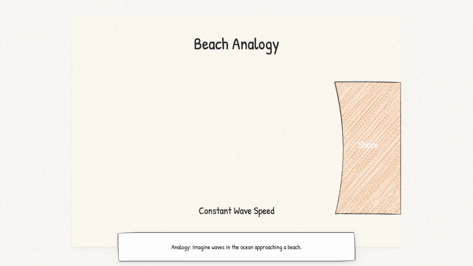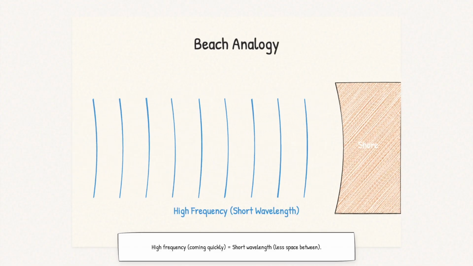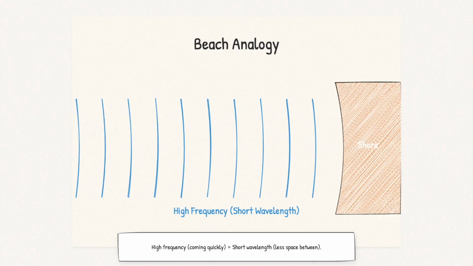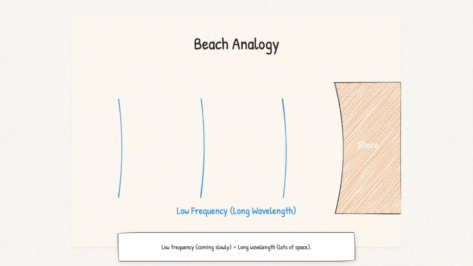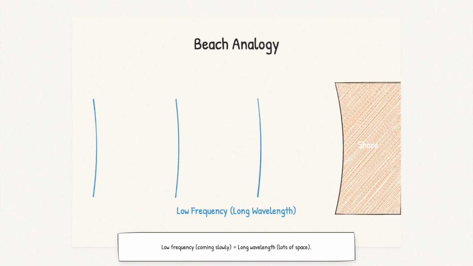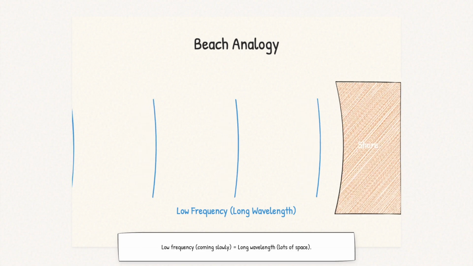Imagine waves in the ocean approaching a beach. If waves are coming quickly, high frequency, then each wave doesn't have much space before the next one arrives, so wavelength is short. If waves come slowly, low frequency, there's a lot of space between them, so wavelength is long. But both move at the same speed towards shore.